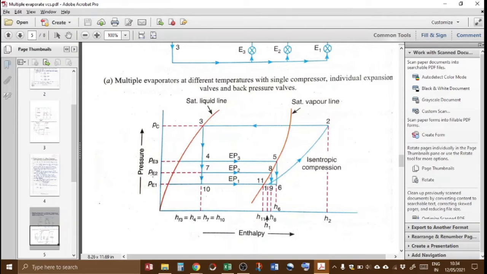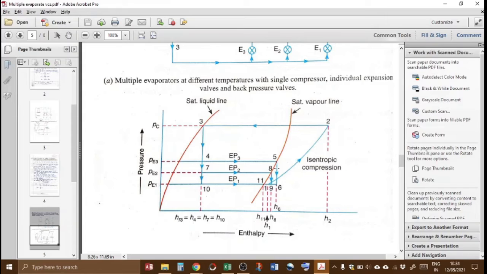This is PE2, the evaporator pressure 2, corresponding to point 8. So it is somewhat higher than the pressure of the vapor from EP1. Similarly, the vapors coming from evaporator number 3 are at the highest pressure, corresponding to point 5. So we need to combine all these vapors in a single line, but we can't do this because one has a higher pressure, one an intermediate pressure, and one the lowest pressure.